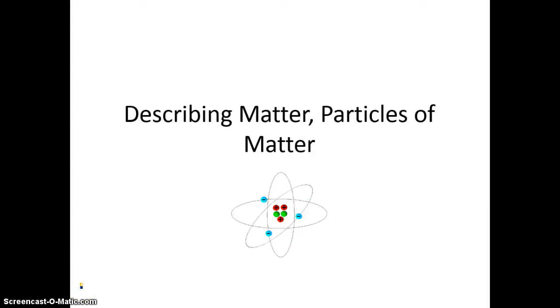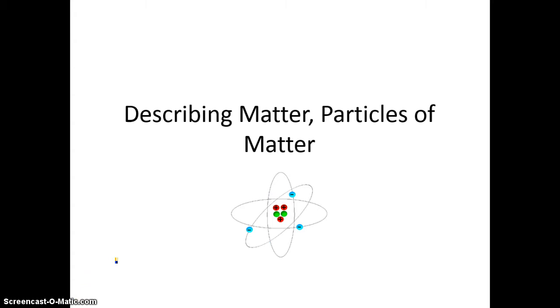Okay, so now we have spent quite a bit of time learning about how to measure matter, different parts of matter, looking at volume, mass, and density. And we are now going to move into actually talking about what matter is all about. Everything in the universe, aside from light and energy, is matter. As we know, matter is anything that has mass and takes up space.